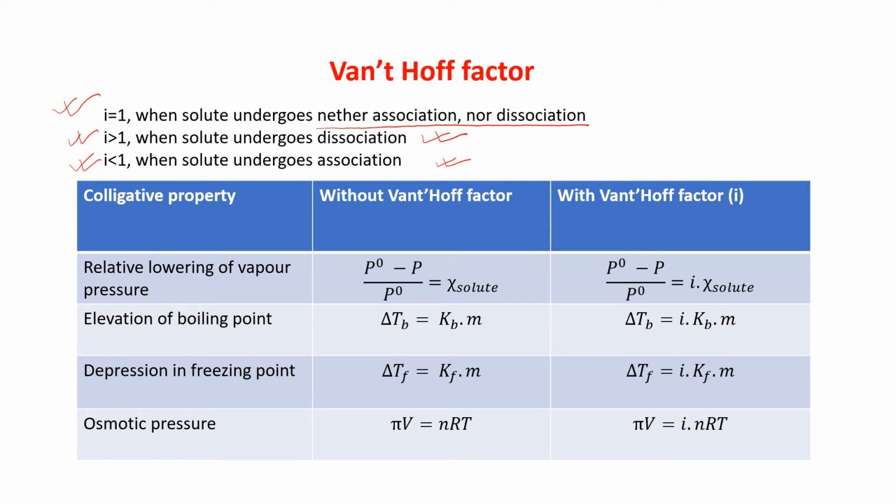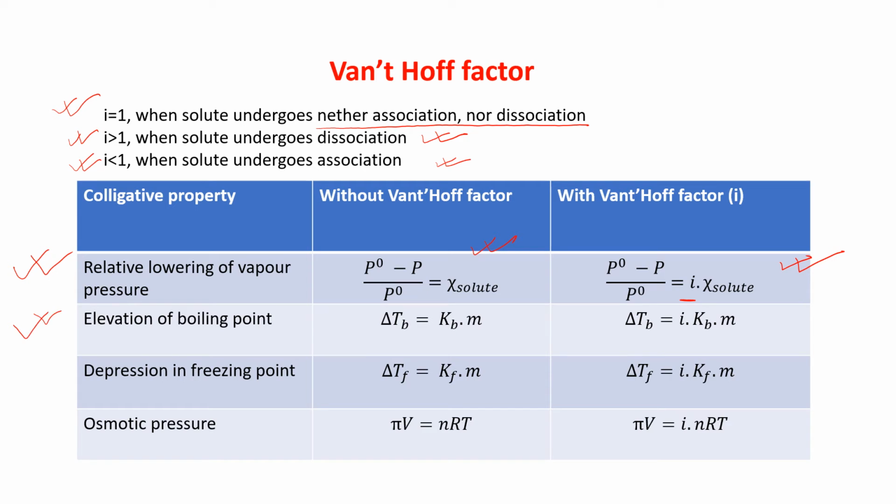So what should be the formula for colligative property without Van 't Hoff factor, and with Van 't Hoff factor i? It is given here in this table. Relative lowering of vapor pressure without Van 't Hoff factor, this is the formula: P0 minus P by P0 is equal to chi solute. With Van 't Hoff factor, it is written like this: P0 minus P by P0 is equal to i into chi solute. One i term is coming here.